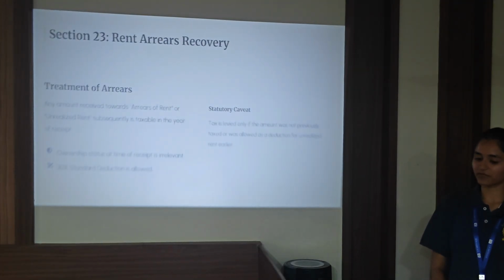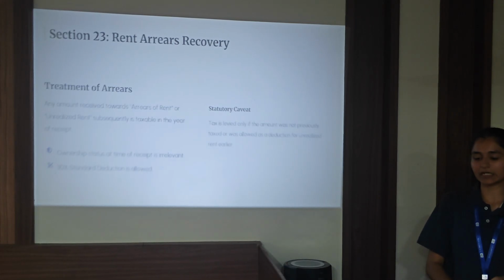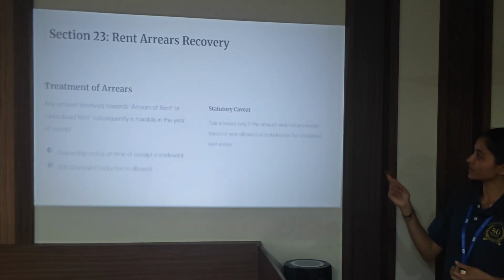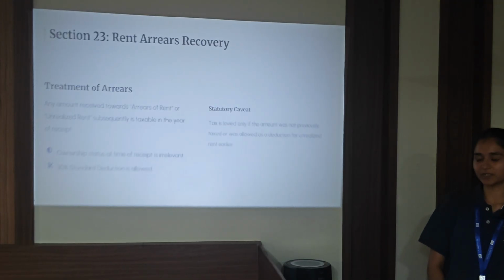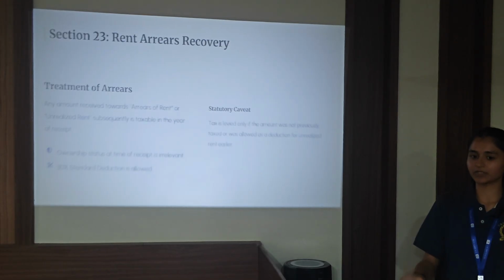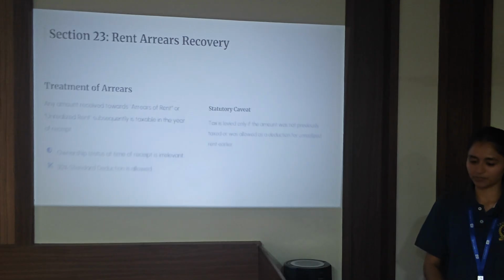Next, section 23 is of rent, arrears and return. Here, if any rent which we receive in arrears or unrealized rent in the later years, like the rent was accrued in the earlier years but was paid in the current tax year, then we take it as an income in the year in which it has been received. Here, ownership status at the time of the receipt is irrelevant. If any person has sold the property to somebody else, but now he receives the arrears of rent, still that income gets taxed in his hand. Also, 30% standard deduction is allowed.